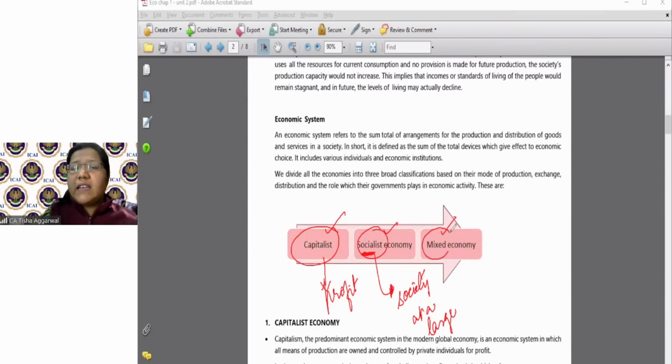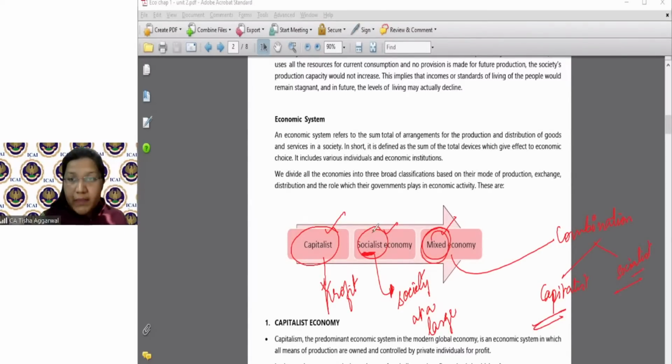Mixed economy, as the name suggests, is a combination of both capitalist and socialist. Clear? So whenever we talk about an economic system, we discuss the arrangement of production and distribution of goods in the society, and we bifurcate it into three major categories: capitalist economy, socialist economy, mixed economy.